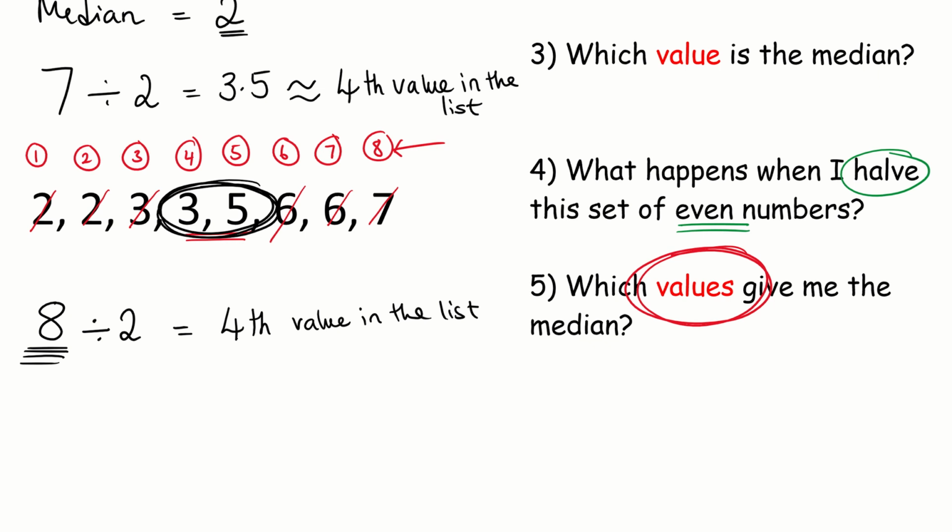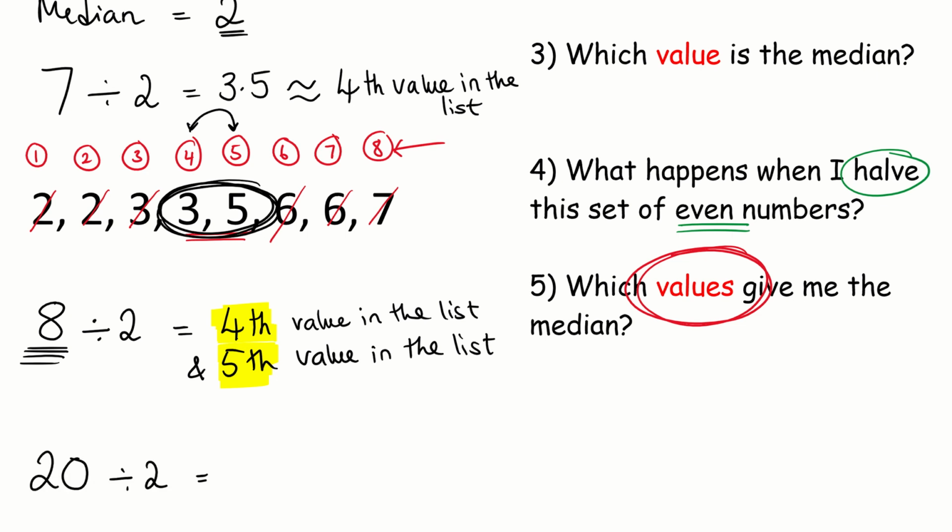So it's not just the 4th number. You can see that it's the 4th and the 5th value in the list. These 2 numbers together are the median. So it will be whatever this number is and the number after. So if we have a list of 20 numbers and I halve them, I get the 10th value. But I know that there'll be 2 numbers in the middle, so I know it's going to be the 10th and the value after it, so the 11th value in the list.